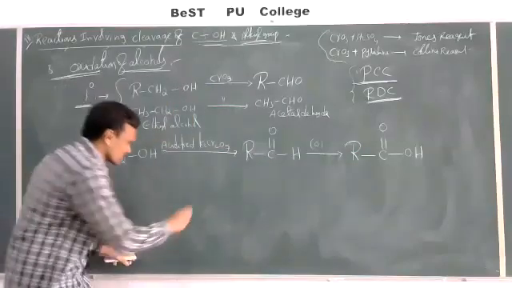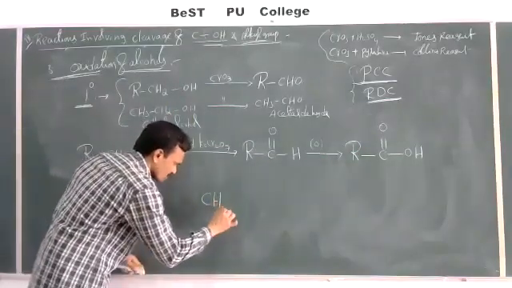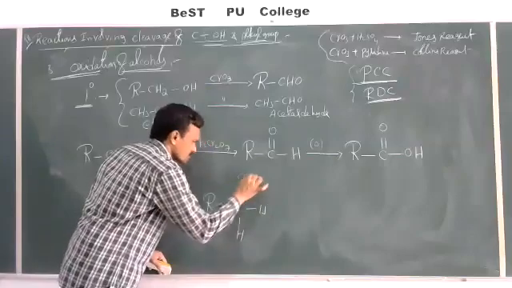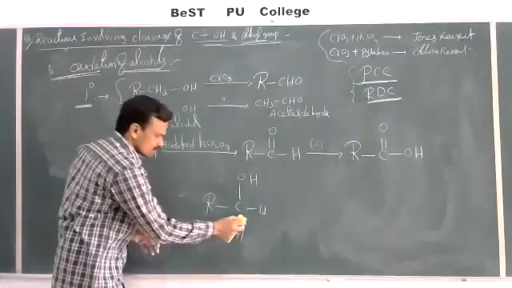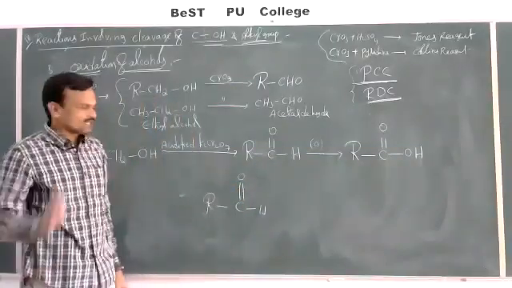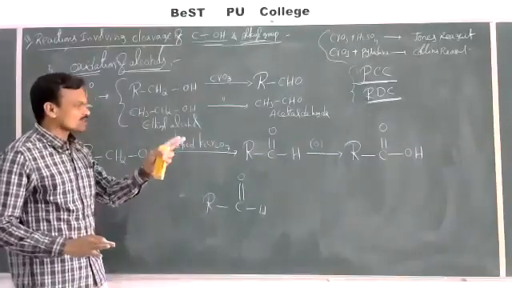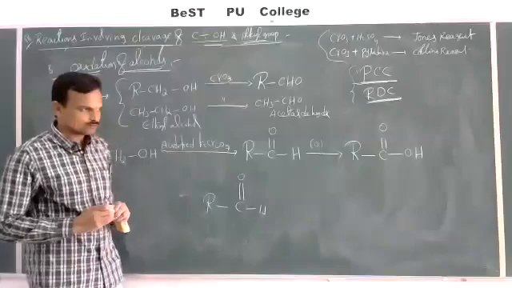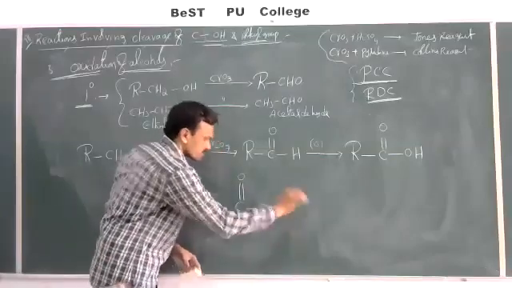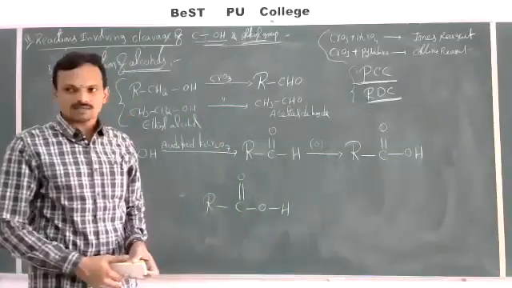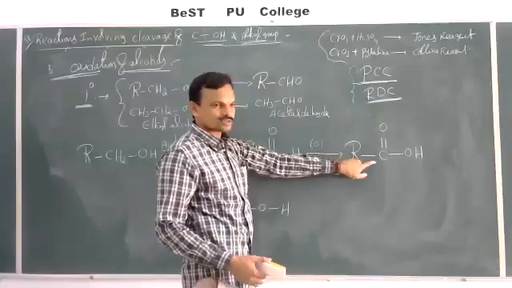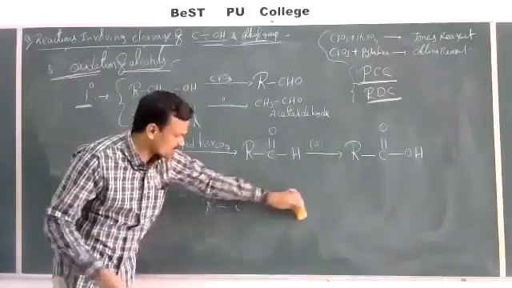See the total process in a simple way, I can show here. RCH2OH. First, what happens? Loss of hydrogen, meaning removal of hydrogen, is nothing but oxidation. In the first step, 2 hydrogen atoms are removed. The 2 hydrogen atoms combine with the nascent oxygen to form a water molecule. Then we got aldehyde. In the next step, an oxygen will be added. Then we got carboxylic acid. First step is removal of hydrogen. Second step is addition of oxygen. Both are nothing but oxidation only. So this is the mechanism, like this the reaction takes place.